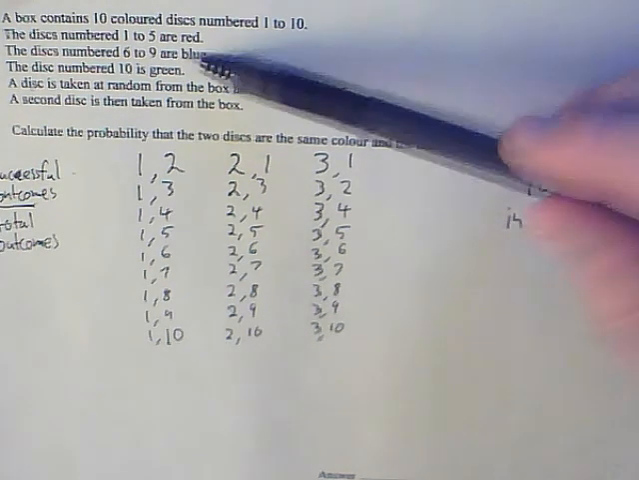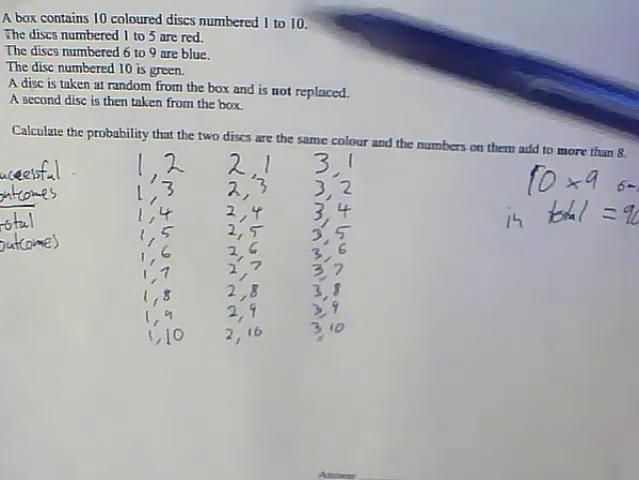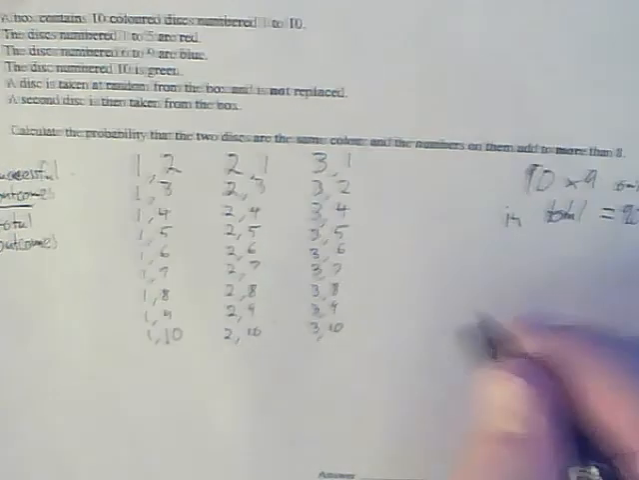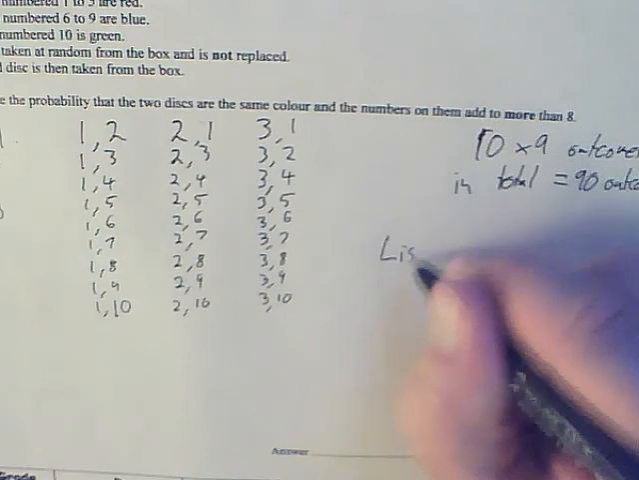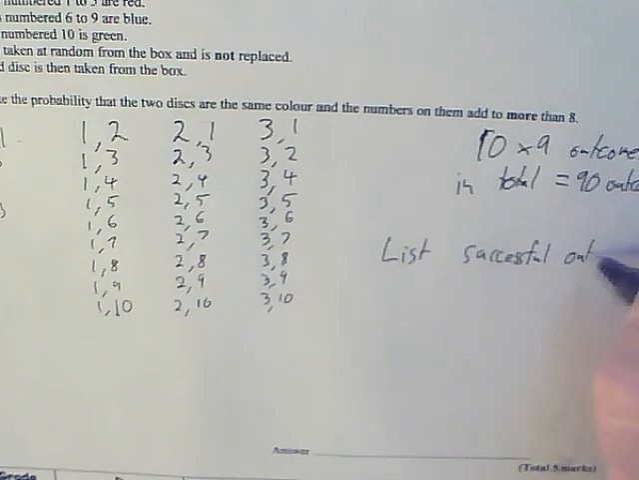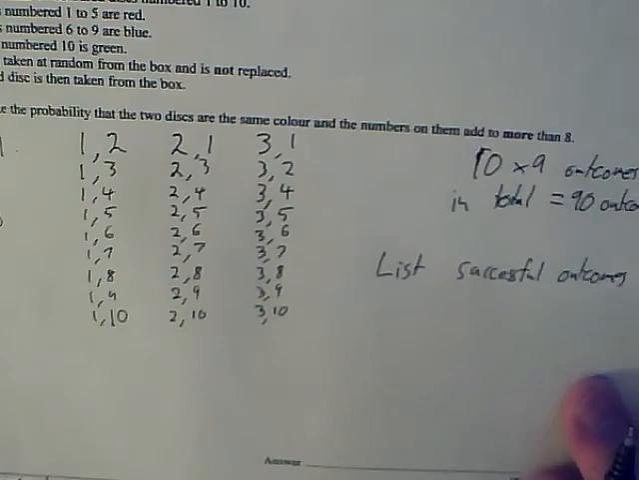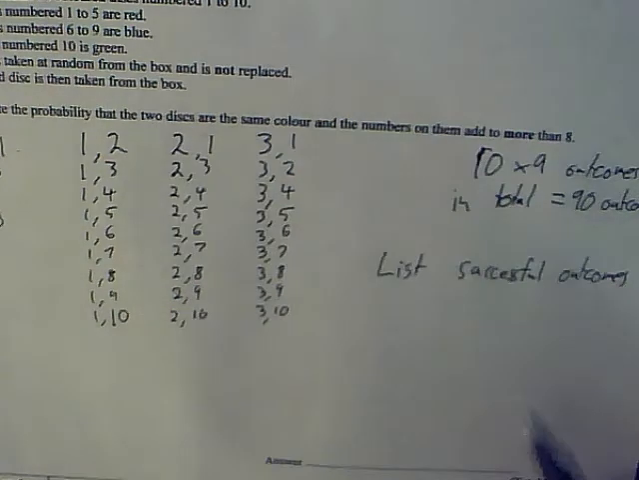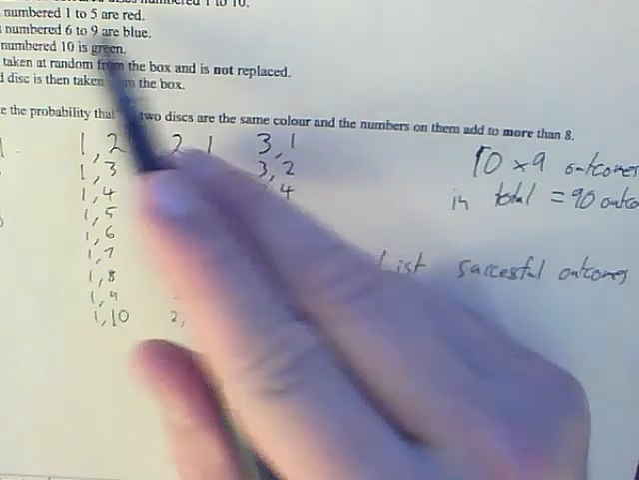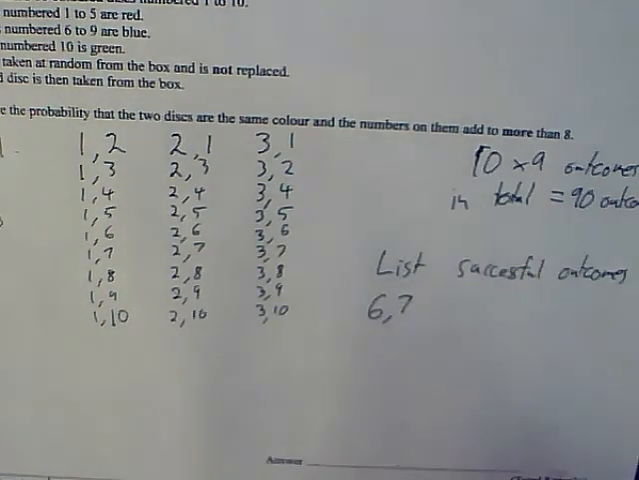Now, let's think about this one. If I drew both blue, I could do 6 and 7, couldn't I? And that would be both blue and more than 8. So these are my total outcomes possible. I'm going to list my successful outcomes here. Well, I've got all my blues. Anything with the blue will be successful because where both things are blue, they're definitely going to add to more than 8. So 6, if I drew 6 out first and 7, that would be a success.